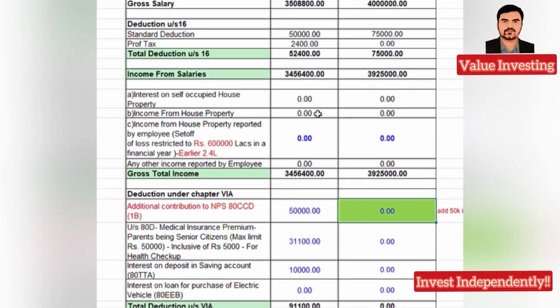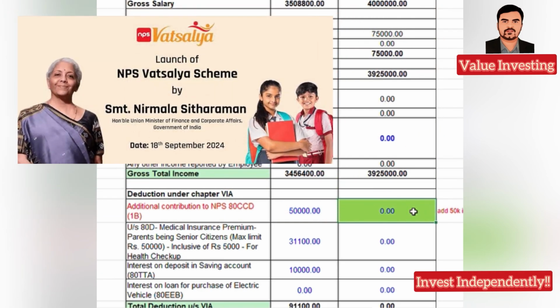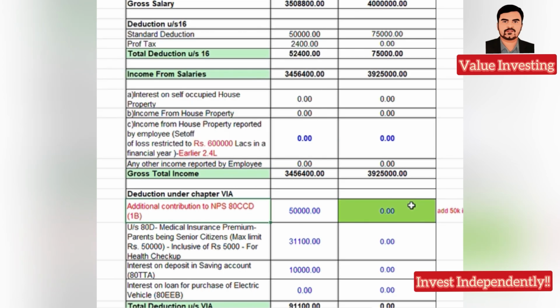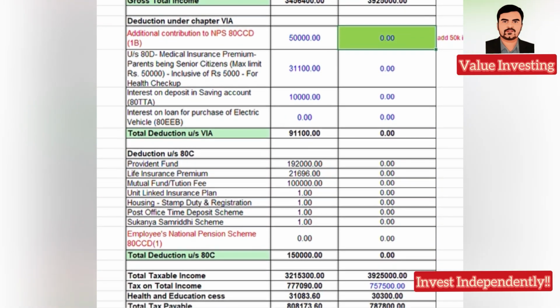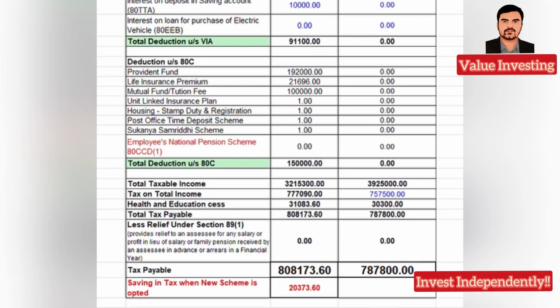One extra thing is 50,000 under 80 CCD 1B. It is now extended to the new tax regime also, but only for kids, the NPS Vatsalya scheme. If that 50k is put here, it will reduce the tax. But currently I'm not considering that for the new tax regime.